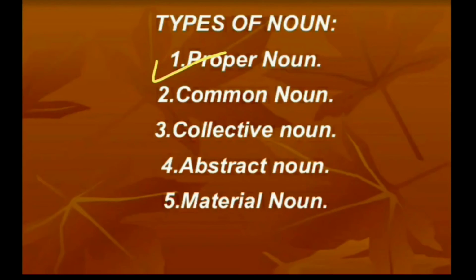Example, the Ganga river. Ganga river is only one, so that is a proper noun. Taj Mahal is a proper noun. Vidyadhish school is a proper noun. So a special, particular name is a proper noun.